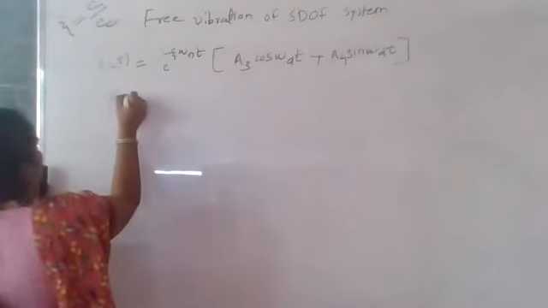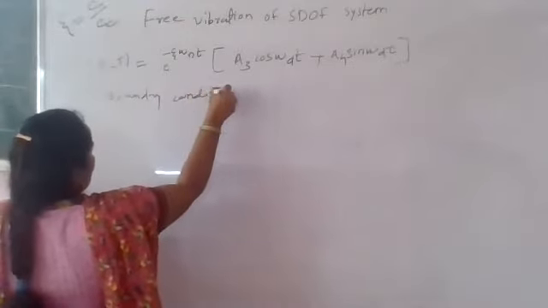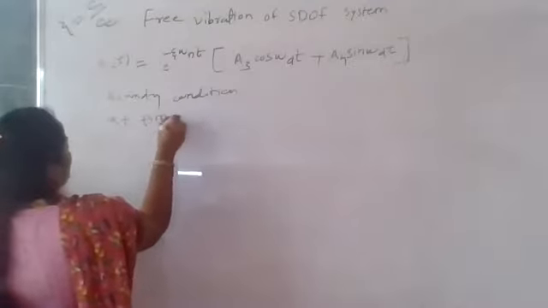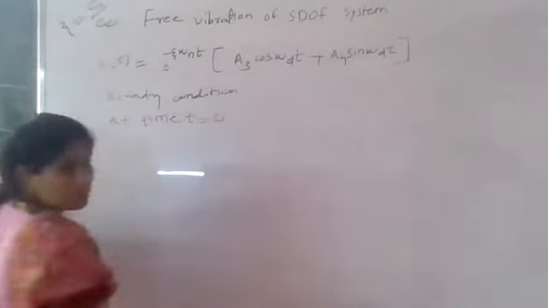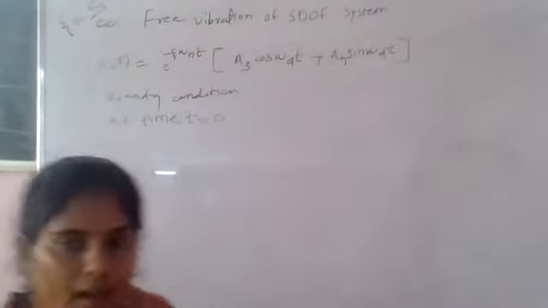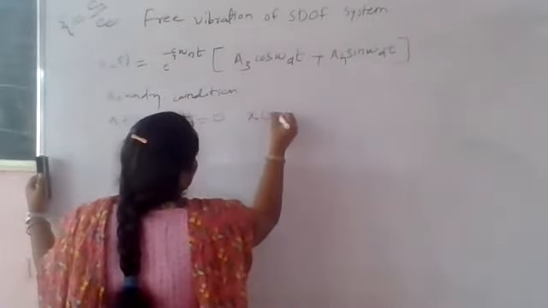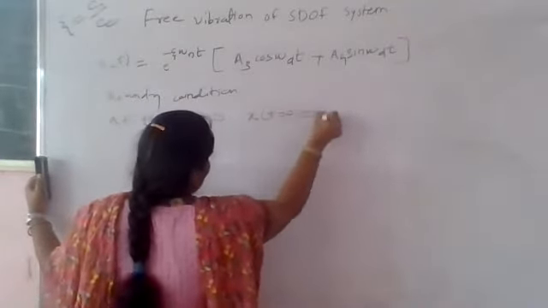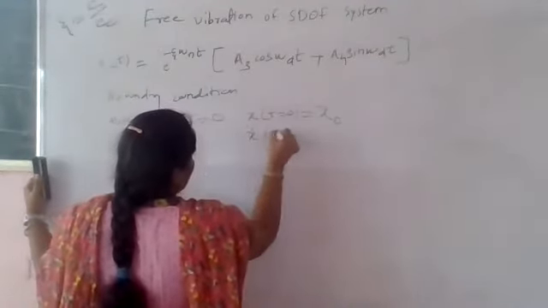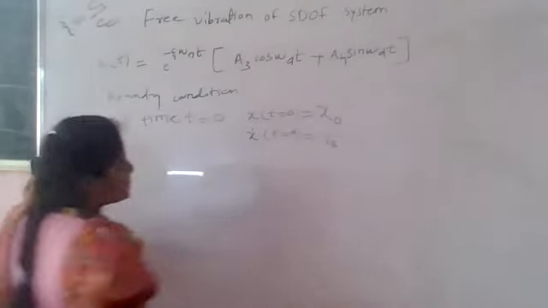Boundary condition, tell me the boundary condition. By applying the boundary condition at time t is equal to 0: x of t at t equal to 0 is x naught, and x dot of t at t equal to 0 is v naught. Put this.